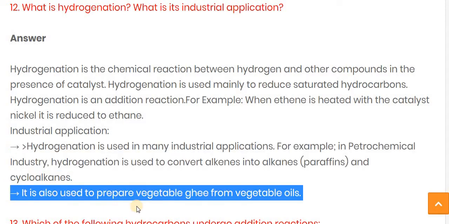It is also used for the preparation of vegetable ghee from vegetable oil. Let's see one more time.